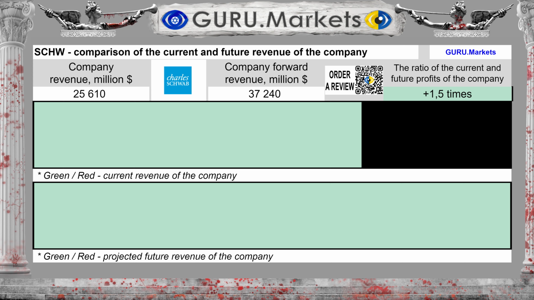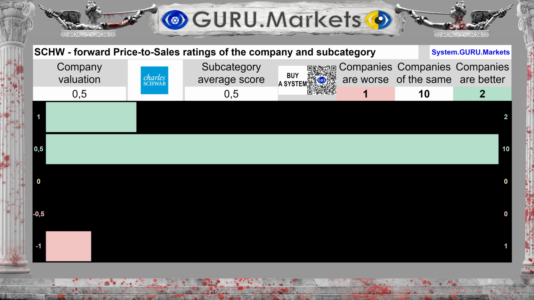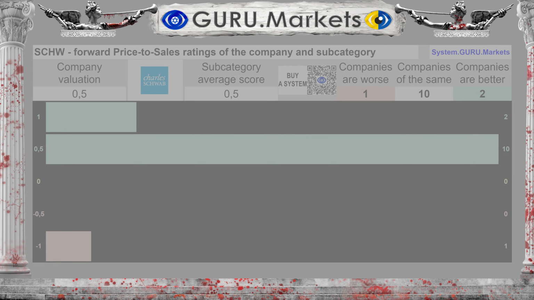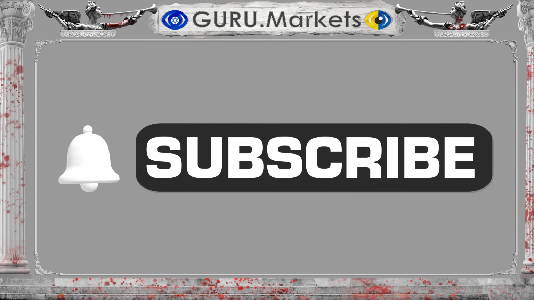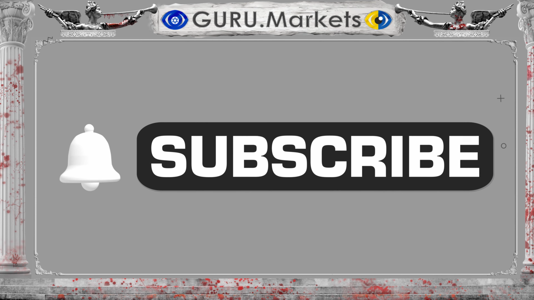Revenue for the last 12 months was $25,610 million. Projected revenue for the next 12 months is expected to be $37,240 million, 45% more than currently. Assessment of projected future revenue indicators in comparison with the indicators of subcategory companies: Good, 0.5 points.